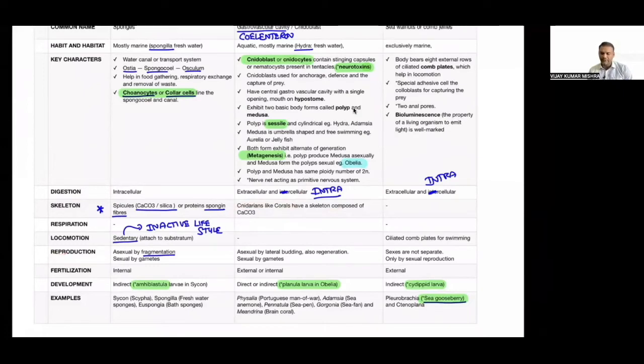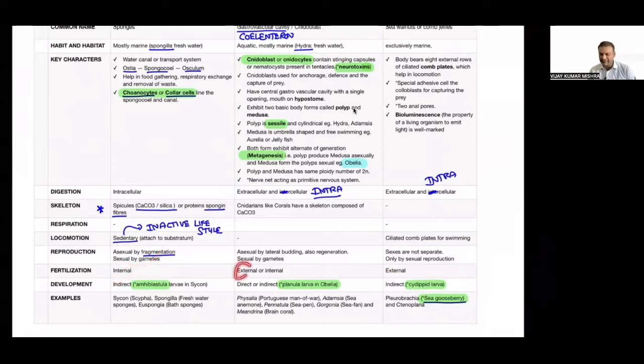Reproduction is asexual by fragmentation, sexual by gamete formation, asexual by lateral budding. Also, regeneration is a star property. Sexual reproduction will always be by gamete formation everywhere. Here, only sexual reproduction; asexual reproduction is absent. Sexes are not separate, you must know that. Sexes are not separate means they are in the same body. Both male and female are present. Not separate, like we are separate. I am male and females are females.